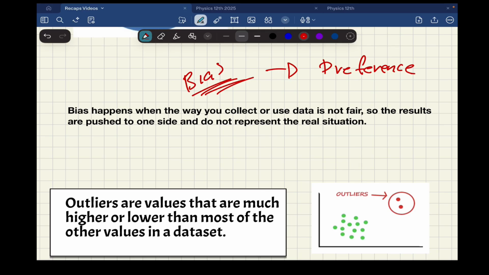So every single time that you are collecting your data and this is unfair, you have bias because the result or the survey is not going to represent the entire or the real life situation because you have a preference. Okay.